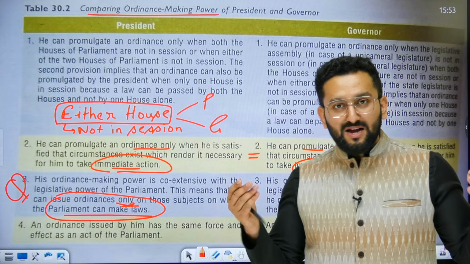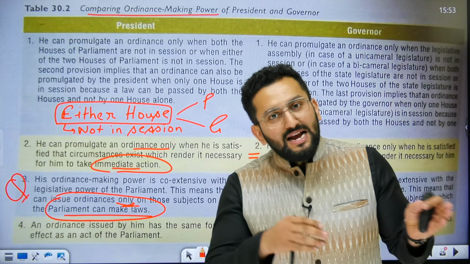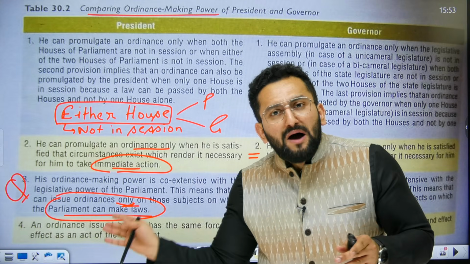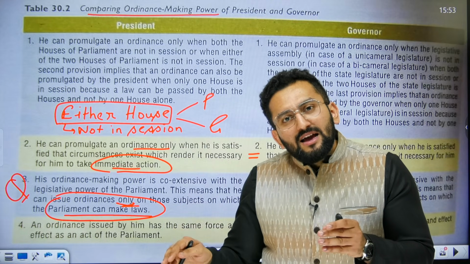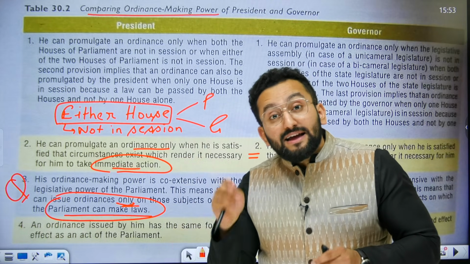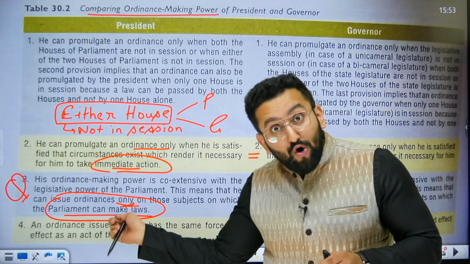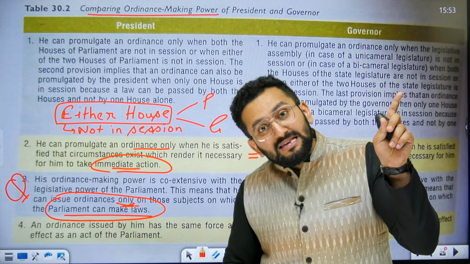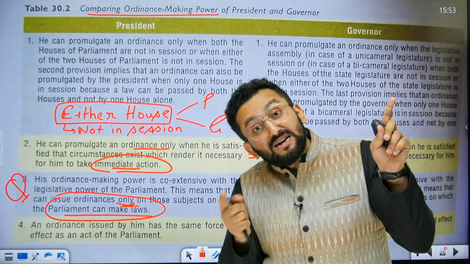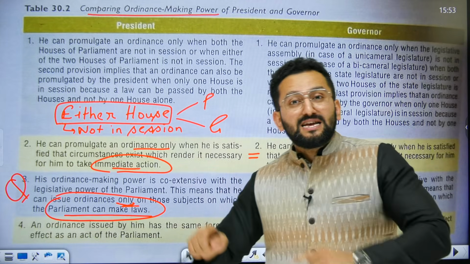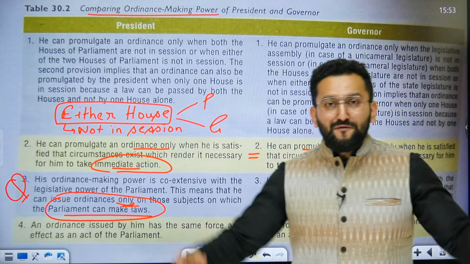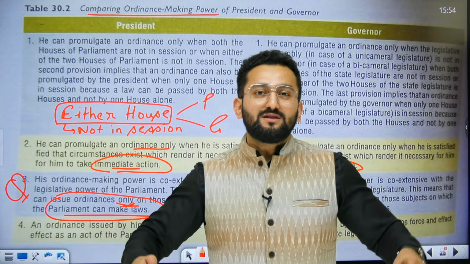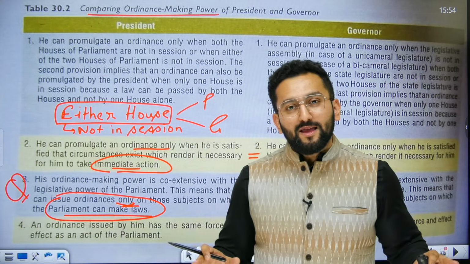Because Parliament can make law in union list case, in concurrent list case. But the statement was saying only, no, not only, because Parliament in a special case, in a case of emergency, can make laws on matters of the state list as well. So that is why in that case, the ordinance making power of the President extends to the state list as well. If you got it now, mention VA in comments,